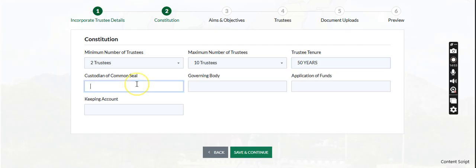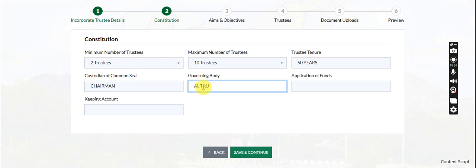Yes. So for the custodian of common seal, that is the person that will be in charge of the common seal. Sometimes you can consent with your clients regarding this aspect. I've done one NGO where I reviewed the application, and the common seal should be for all trustees, not chairman alone. Some people can say chairman alone, while some people can say all trustees, you understand, and the governing body.